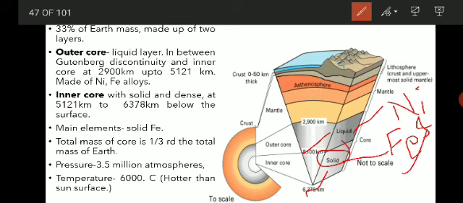And the pressure here is 3.5 million atmospheres, you can imagine, and the temperature is around 6000 degrees centigrade. It is hotter than the surface of the sun. So this is all about the internal structure of the earth. It is divided into three: the crust, mantle, and the core.